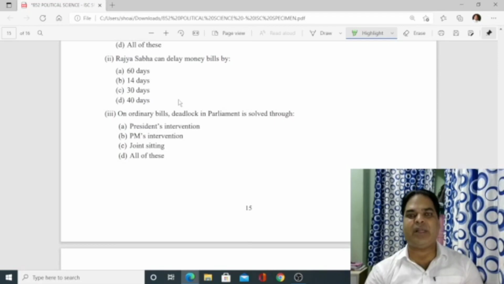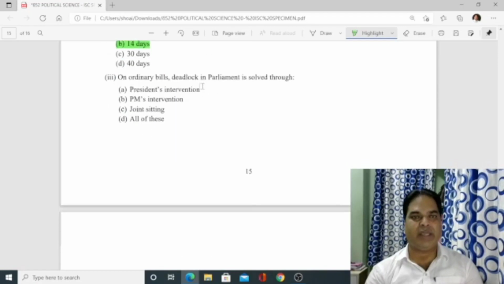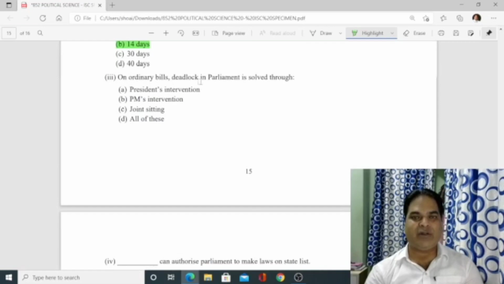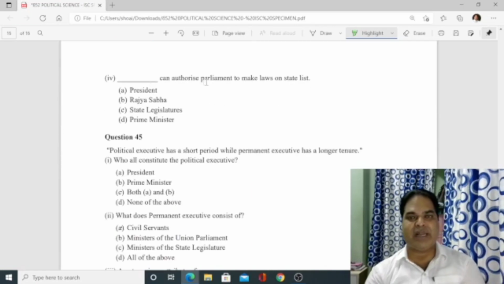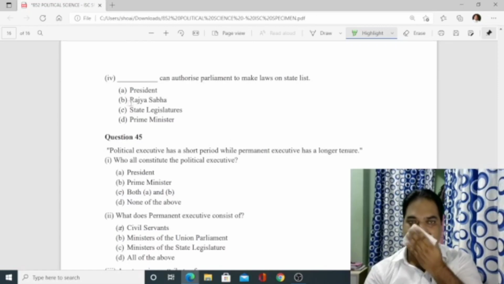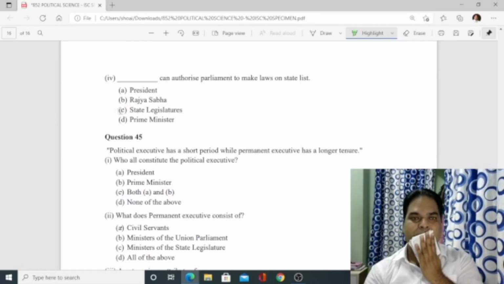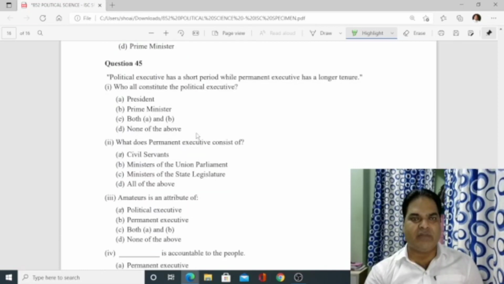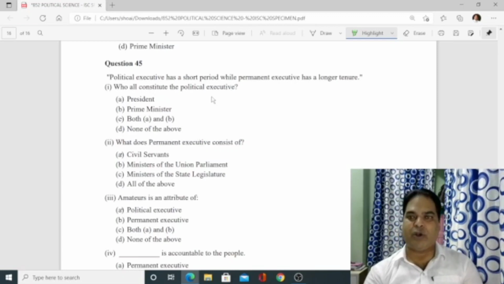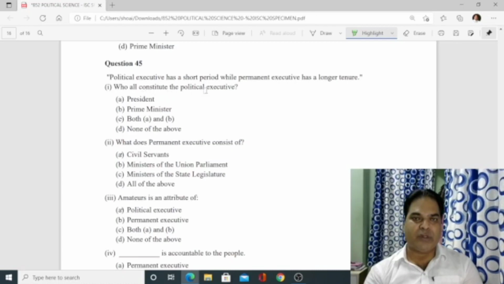Rajya Sabha can delay a money bill by 14 days. Then an ordinary bill deadlock in parliament is solved through joint sitting. Number 4, dash can authorize parliament to make laws on a state list. Who can authorize? Definitely state legislature can authorize. Number 45. Political executive has a short period while permanent executive has a longer tenure. Who all constitute the political executive? President, Prime Minister. So both A and B.